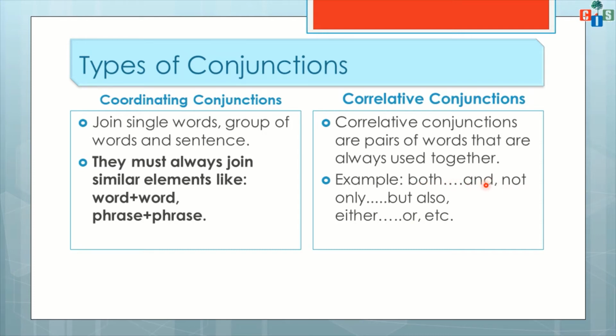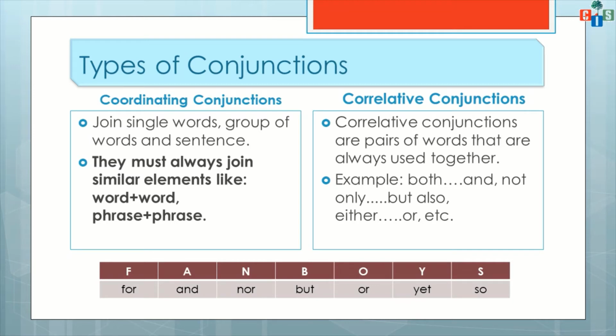If these two words are together in any sentence, it means that they are correlative conjunctions. As the word tells us, there is a correlation, meaning two things are being talked about. So both and, not only but also. Not only is one and but also is one. These words will go in pair, and when they go in pair, they work as correlative conjunctions, right?